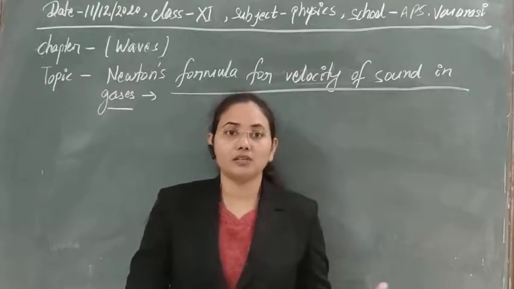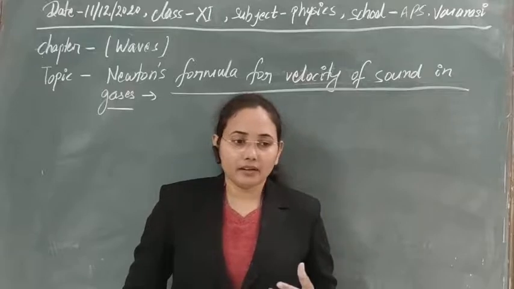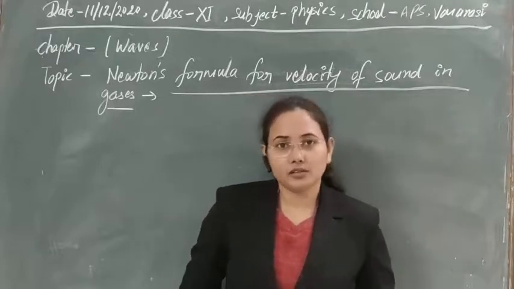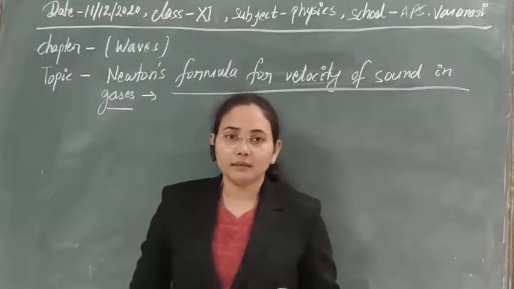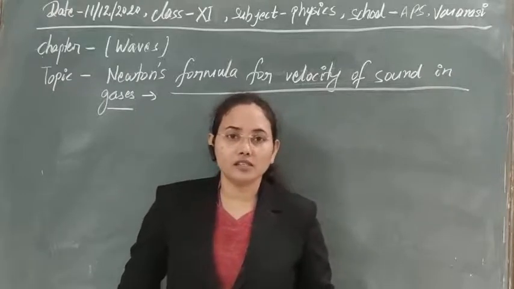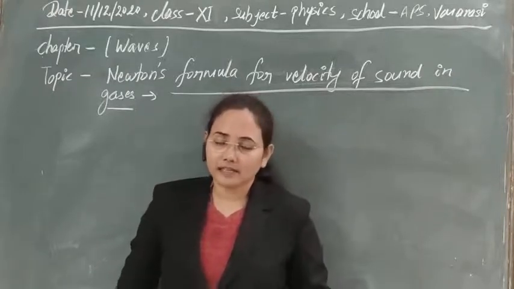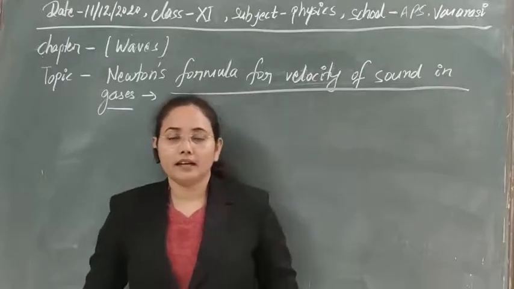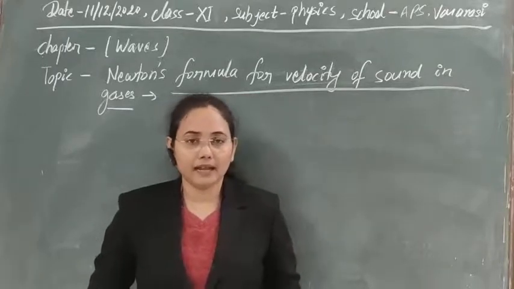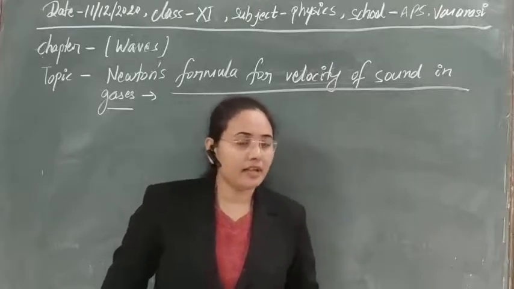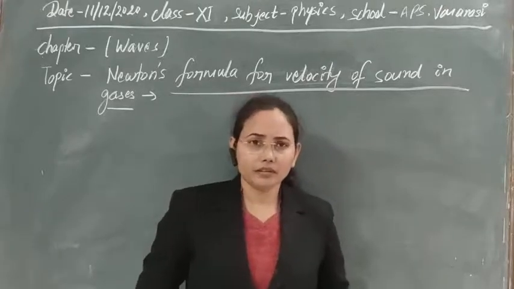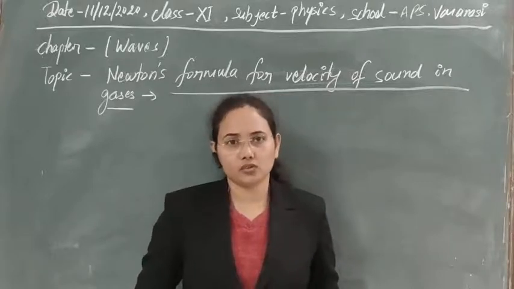or constituent particles of the spring that vibrate perpendicular to the direction of propagation, and due to that a transverse wave is produced. That depends on two quantities: first is linear mass density and second is its tension, and with the help of that we derived a formula using dimensional analysis. And later we saw the velocity of transverse waves for solids.